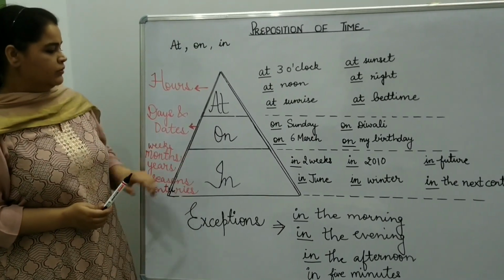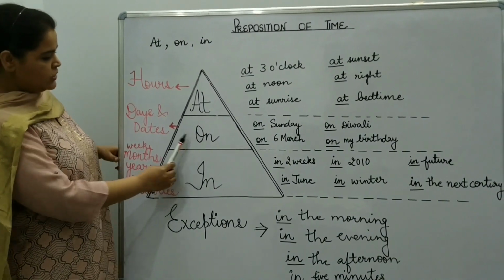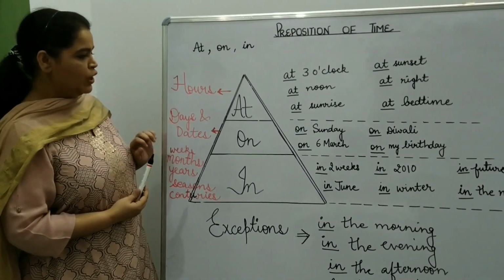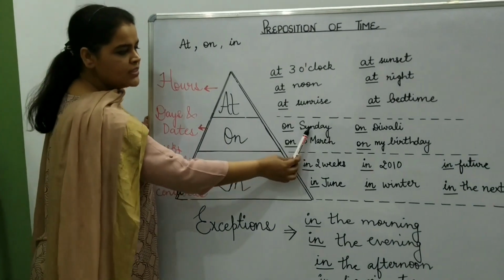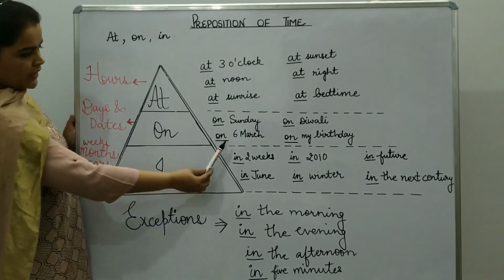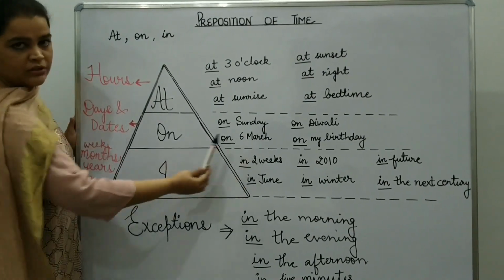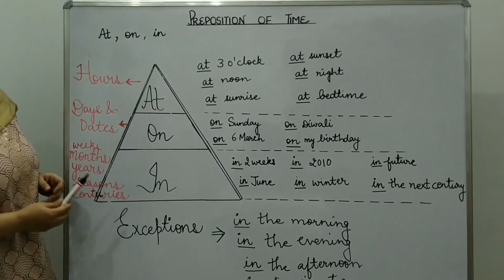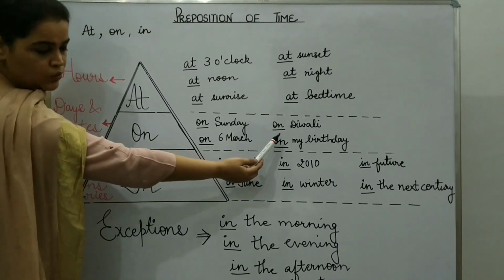The second one, on. On is used with days and dates. You can see example of days first. On Sunday. There's a holiday on Sunday. Second is on 6 March. With dates also we use on. Then with festivals also, on Diwali.